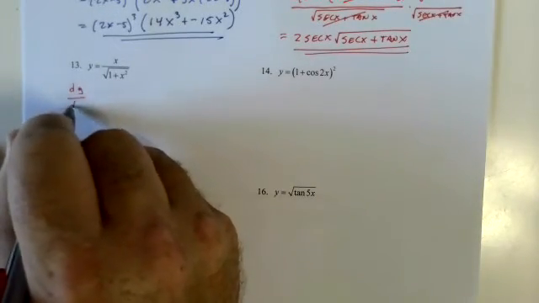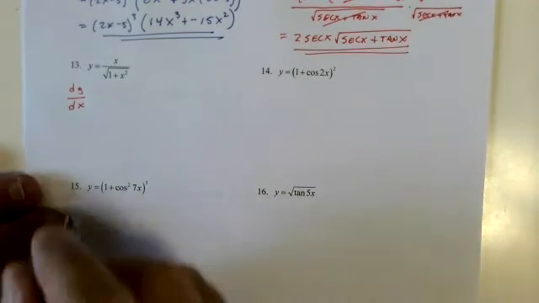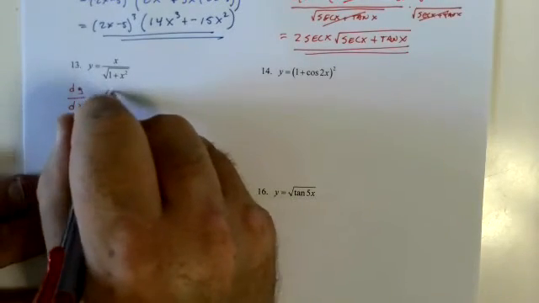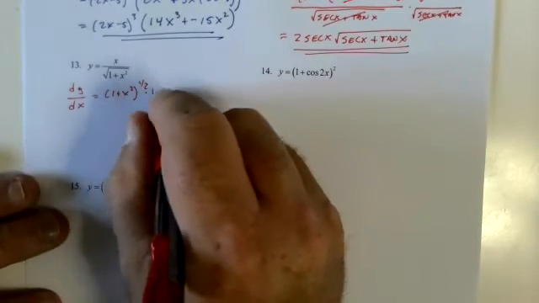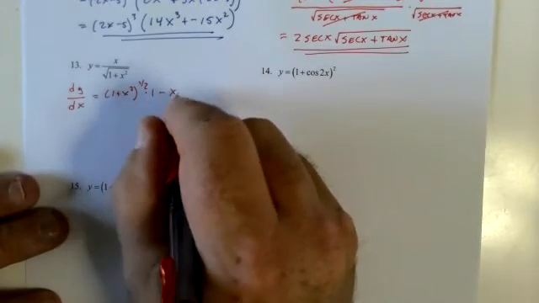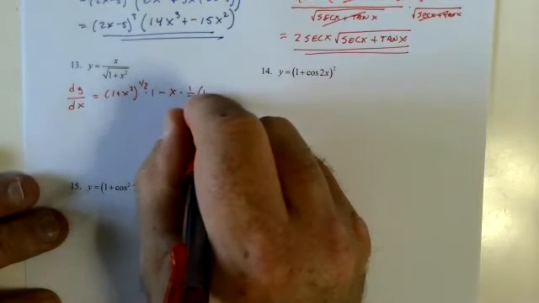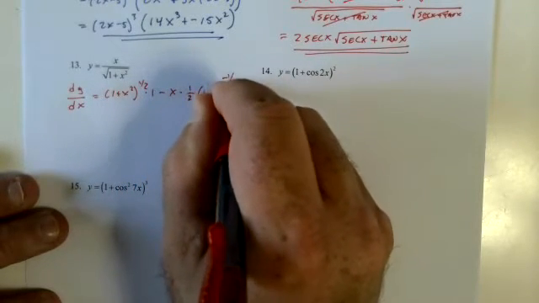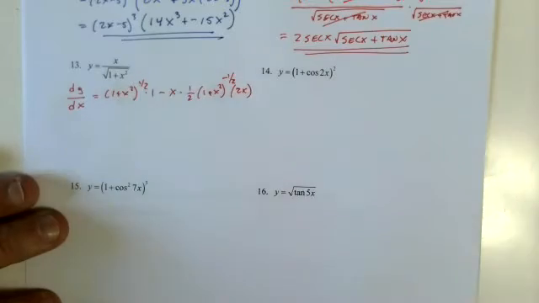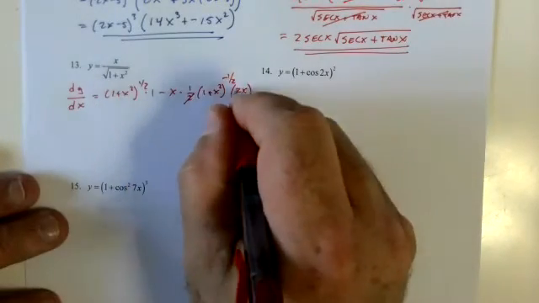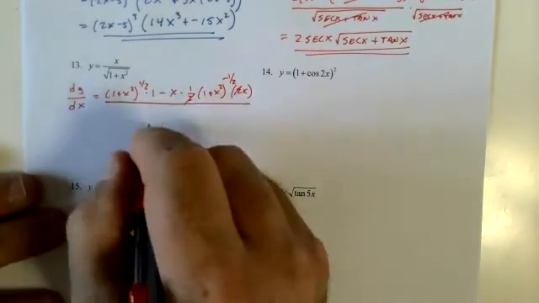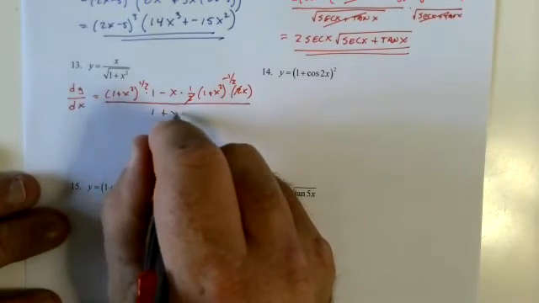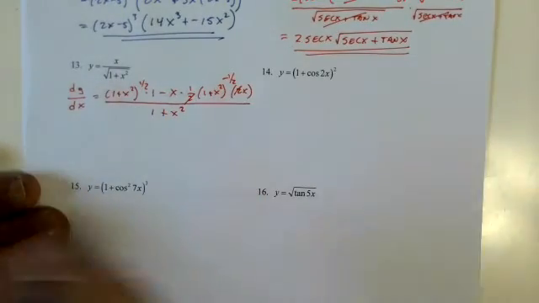dy/dx, low d high minus high d low: 1/2, 1 plus x squared to the negative 1/2 times 2x. I'm having bad flashbacks. I remember doing all these problems. They take forever and they're a hassle. But hey, that's math. And the bottom just becomes 1 plus x squared because it's squared. And yeah.